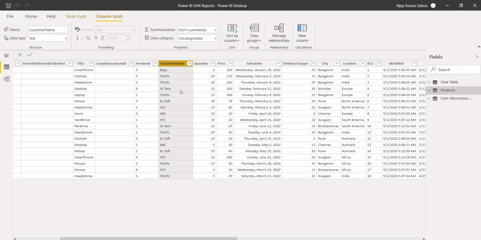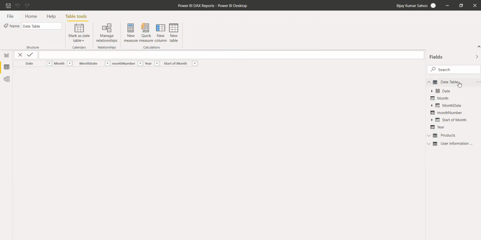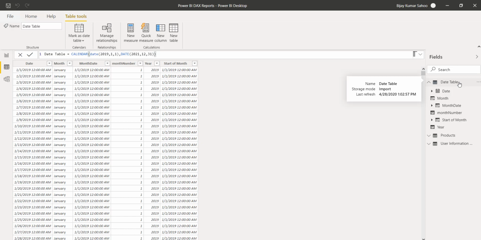So what I have done is I have created a data table. Here I have used the calendar function. This is again a DAX function that you can use. In this function, we have given a start time and an end time, or you can also make it dynamic. Just to show you how we can create it through this approach, I have added it here.